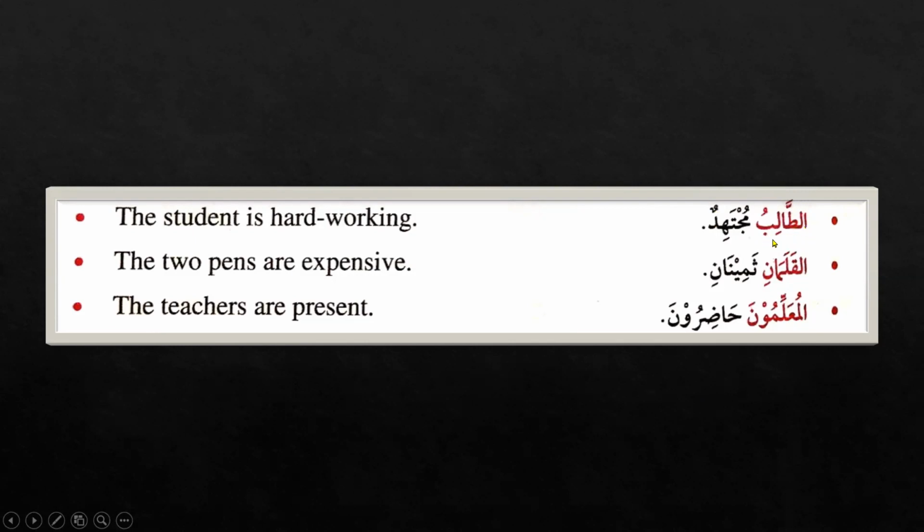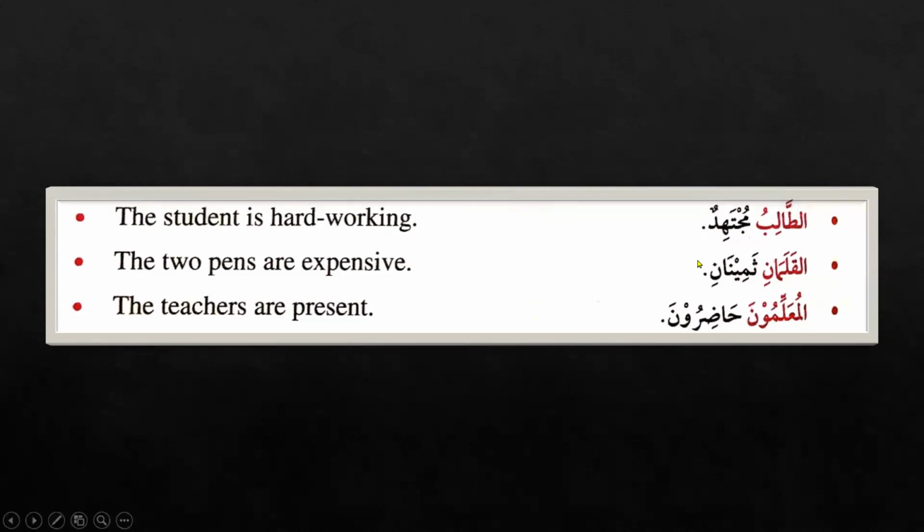That al is showing that it is a definite isim. So this is the mubtada, the first isim. It is definite. And this is the khabar, mujtahidun. You can see here the dhammatain and it has no al. Mujtahidun. The student is hardworking. Here the student is the subject and the predicate is the khabar, or the information about the talib, the student: hardworking.